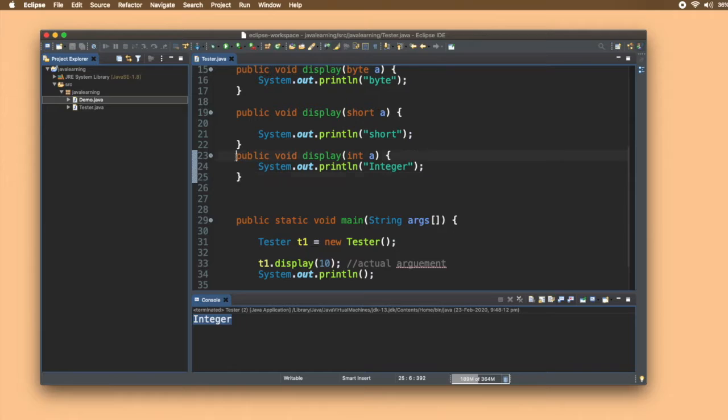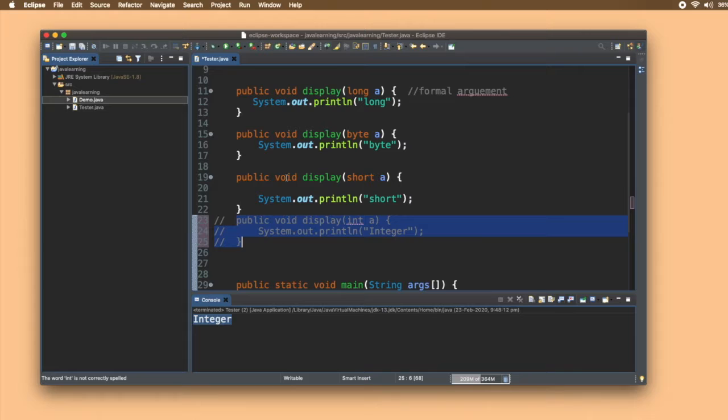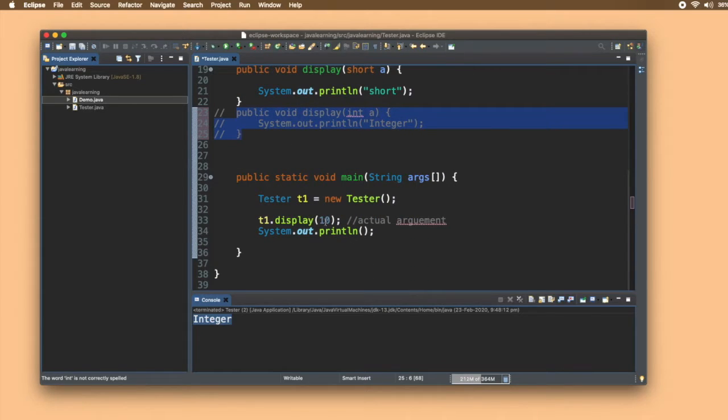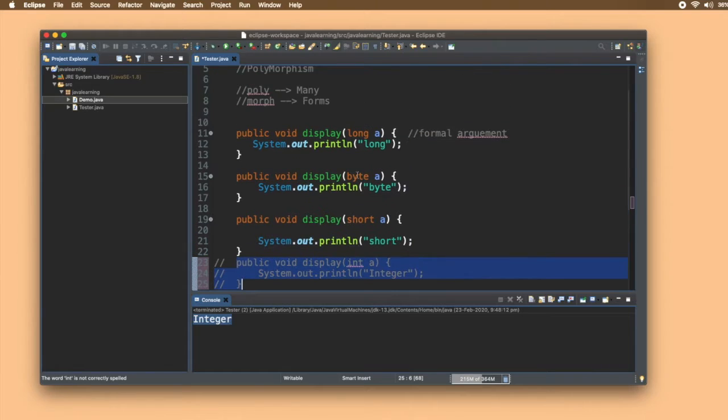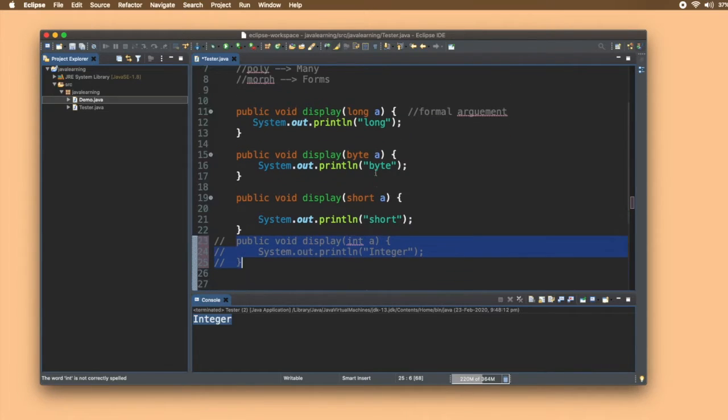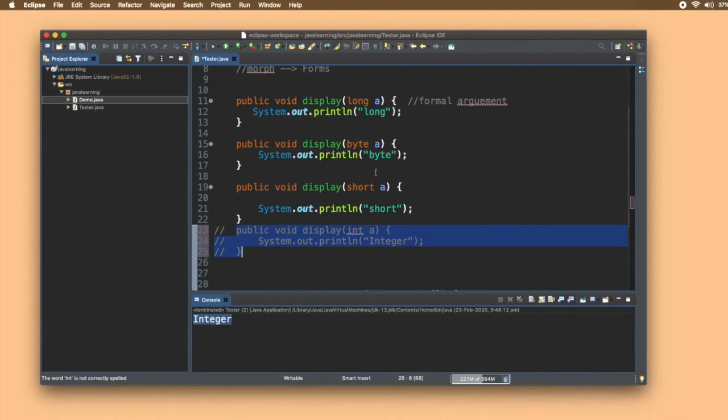Now let's see one more fun fact. I'll just comment it out. And now tell me which function will be called. See, 10 is an integer constant and it will look for an integer in the parameters, but none of them are integer.